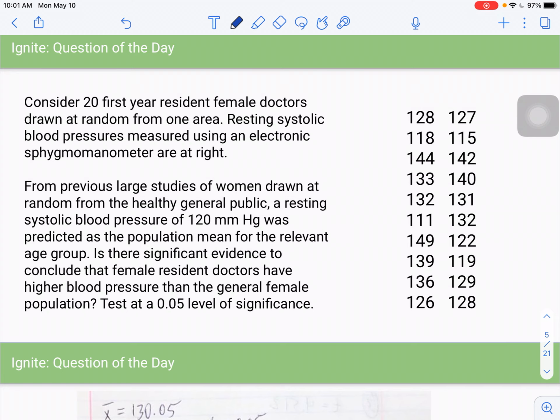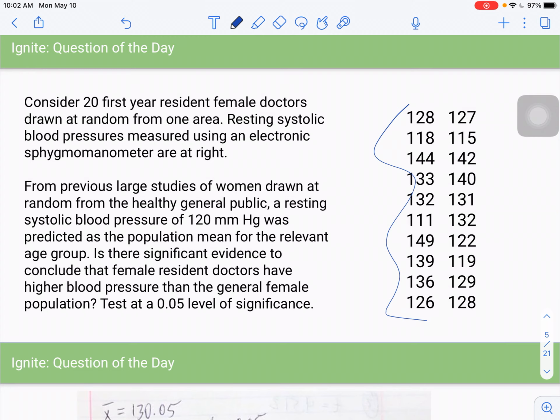Okay, so consider 20 first-year resident female doctors drawn at random from one area. Resting systolic blood pressures measured using an electronic sphygmomanometer. All right. I think I said that right. So here's your data: 20 systolic resting blood pressure readings. From previous large studies of women drawn at random from the healthy general public, a resting systolic blood pressure of 120 millimeters Hg was predicted as the population mean for the relevant age group.